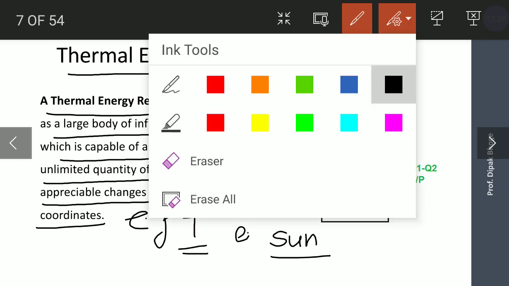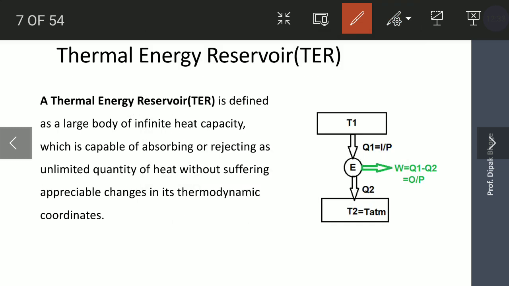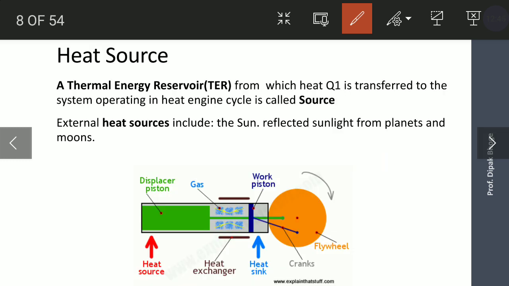These thermal energy reservoirs are classified depending upon whether it is a heat absorbing device or a heat rejecting device. So the first type of thermal energy reservoir is called a heat source.